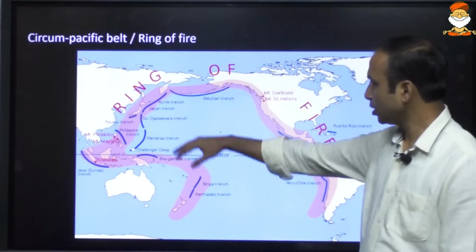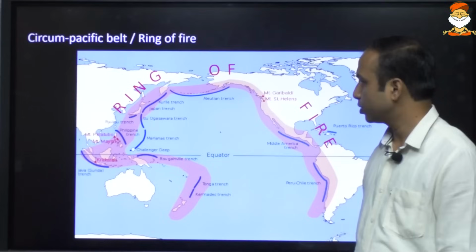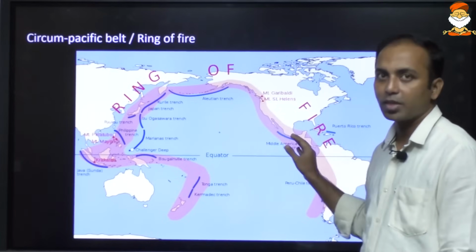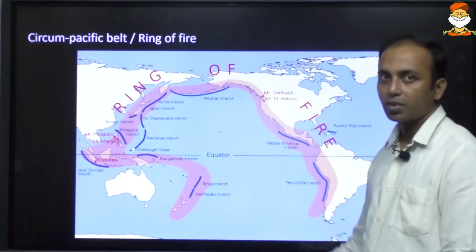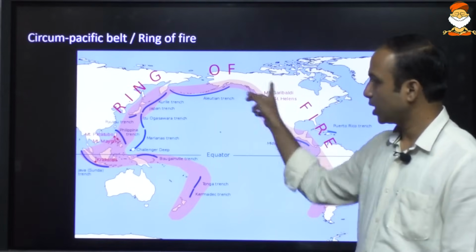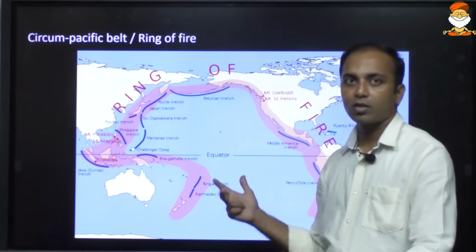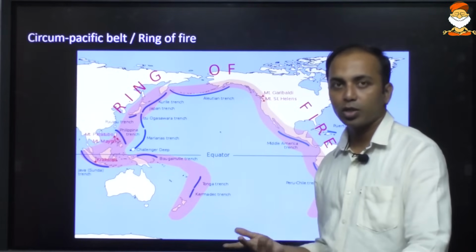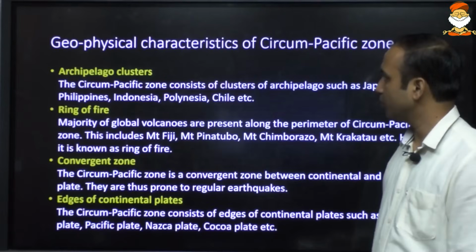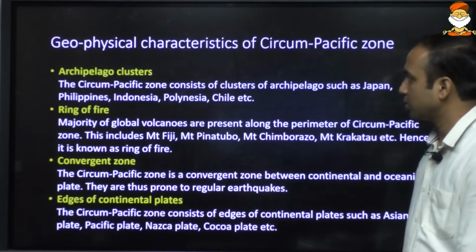Now, an overall example of the convergent and the divergent. In the Pacific region, at some places convergence is taking place, at some places divergence, but majority is convergence. In this entire region, these fold mountains and island arcs are also associated with earthquakes and volcanism. So this region is known as the Ring of Fire. UPSC had asked a question in mains related to the geophysical characteristics of the circum-Pacific zone.